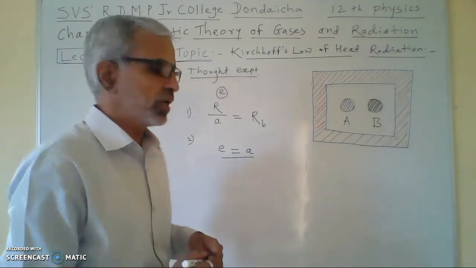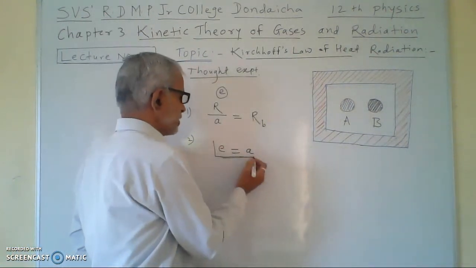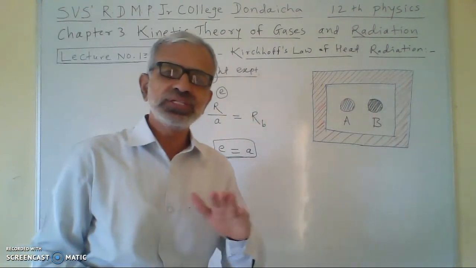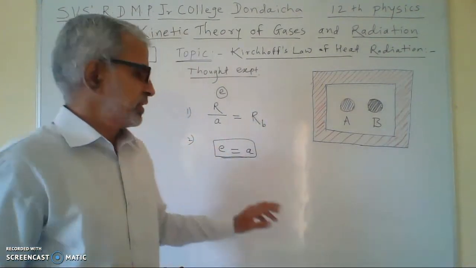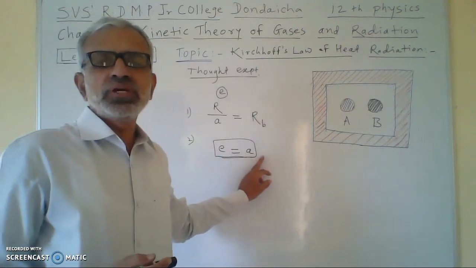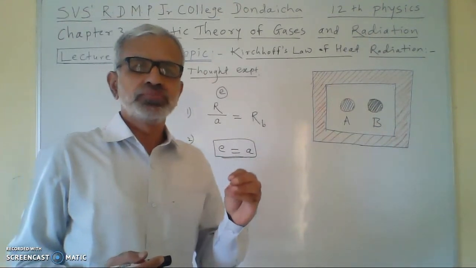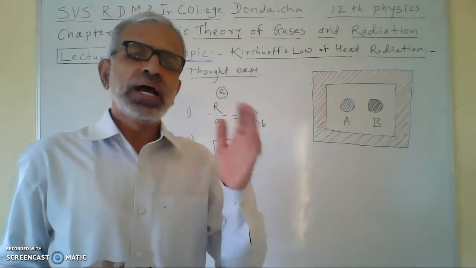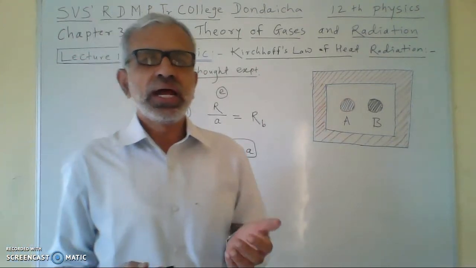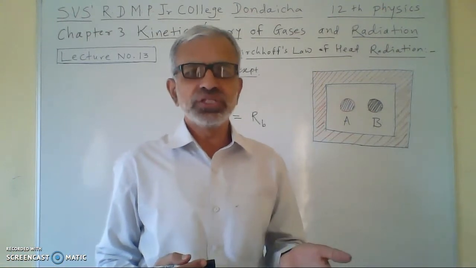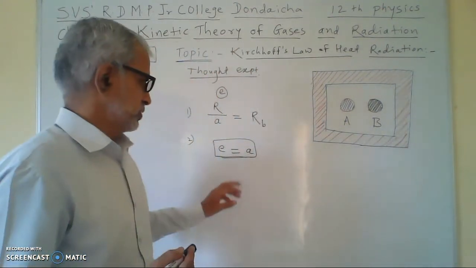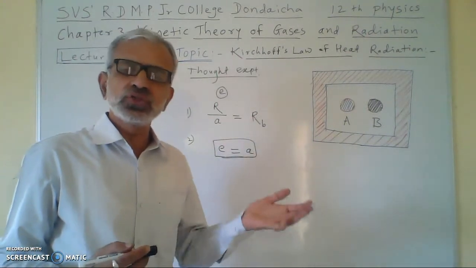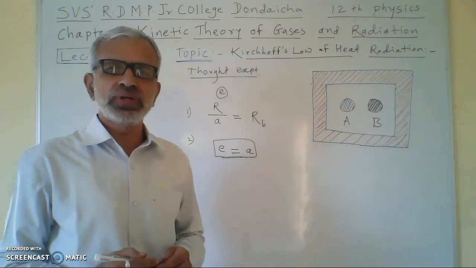This is the alternative statement, or we can also state Kirchhoff's law as E equal to A. It is very simple: emissivity is equal to absorptivity if the body is in thermal equilibrium and the body is emitting and absorbing thermal radiations, then E is equal to A. This is also a statement of Kirchhoff's law of radiation.